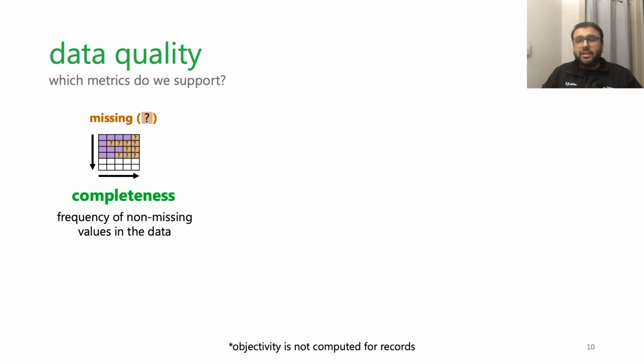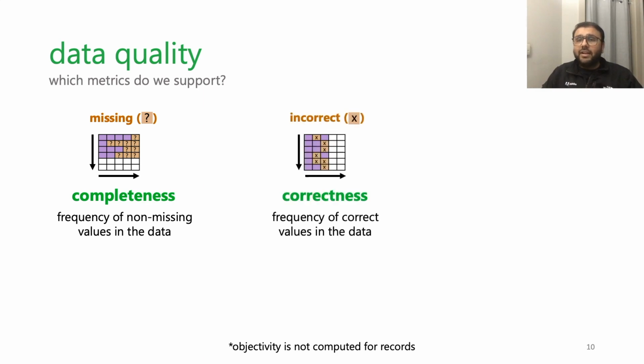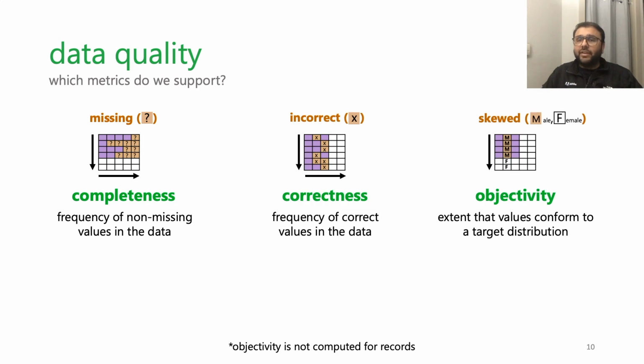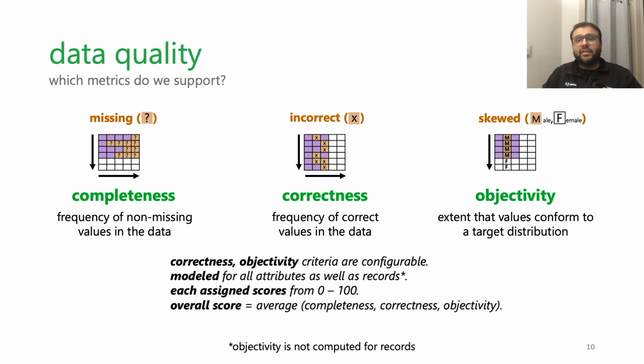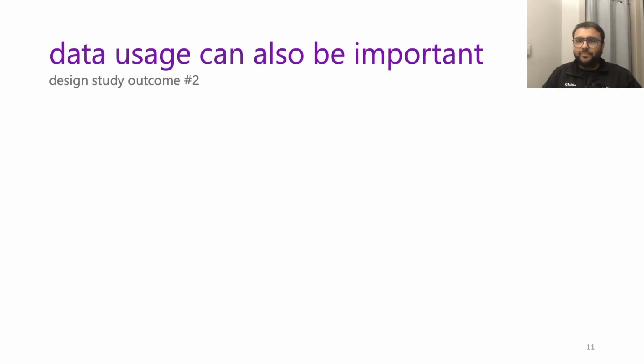First, completeness as the frequency of non-missing values in the data, correctness as the frequency of correct values in the data, and objectivity as the extent that values conform to a target distribution. Note that correctness and objectivity require users to specify their criteria and constraints. We model these metrics at an attribute level as well as a record level and assign a score from 0 to 100. We also compute a heuristic score that is the average of these metrics.